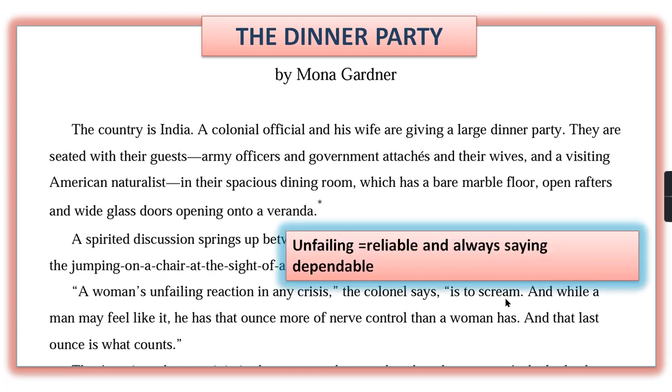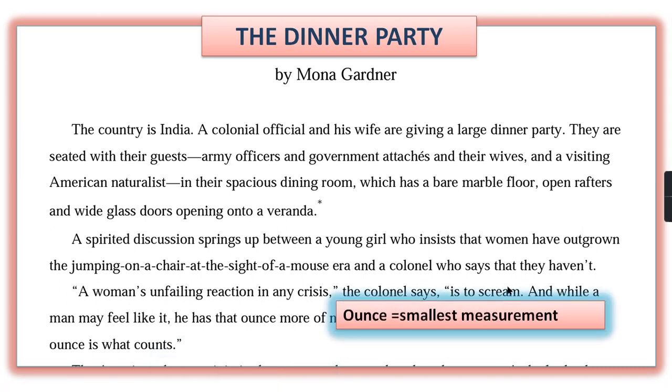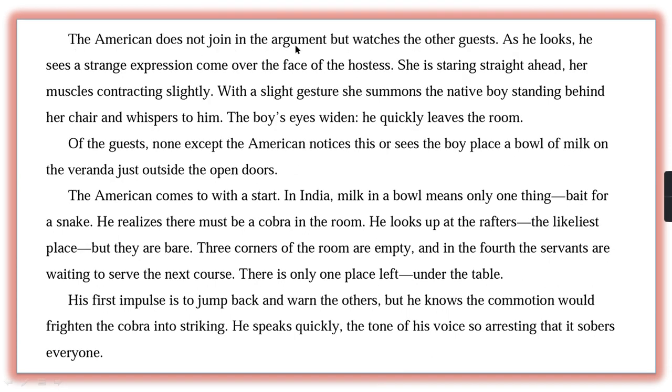Scream means she cries or shouts loudly. And the girl's bravery is very little, and definitely men are braver than women and have more courage, like this he had said. Okay, so next, the American does not join the argument.